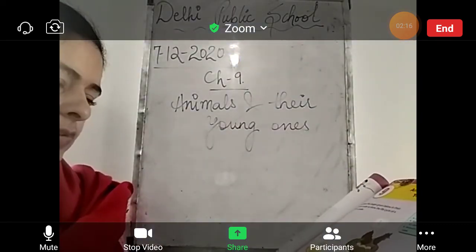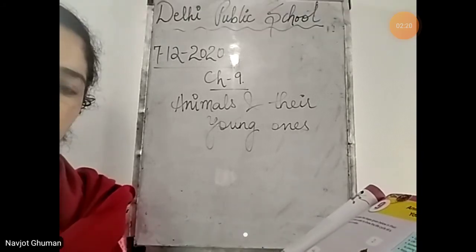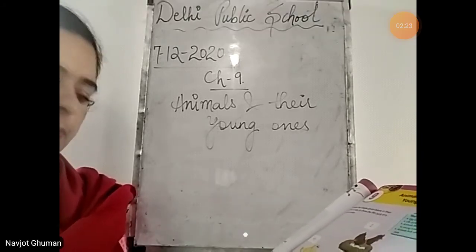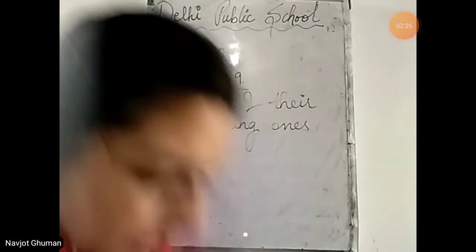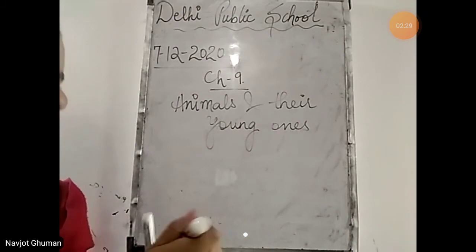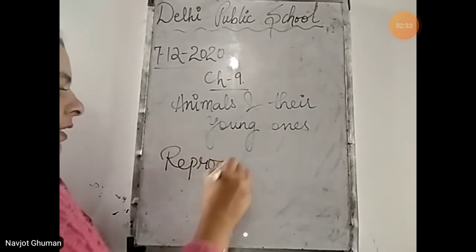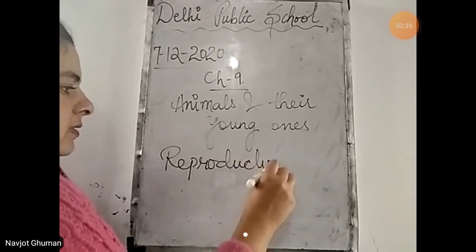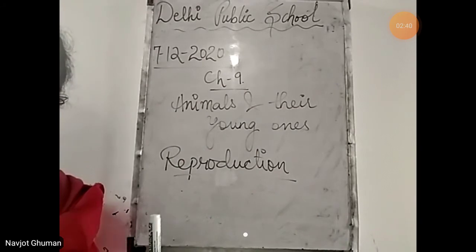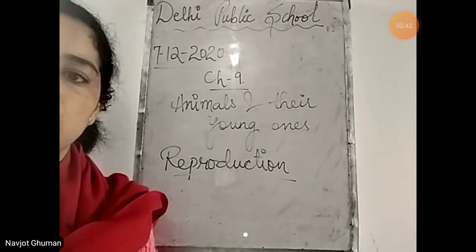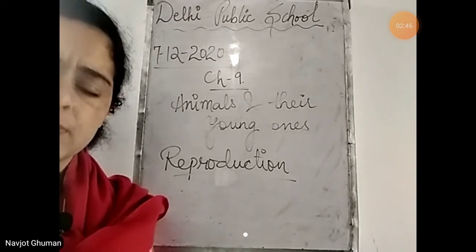The ability to produce more of their own kind is called reproduction. Animals reproduce by two methods: by laying eggs and giving birth to the young ones. Now, there is one term called reproduction. We read in the last chapter also, reproduction. The process of producing more of their own kind is called reproduction. It means the animals give birth to the young ones, the babies. That is called reproduction.